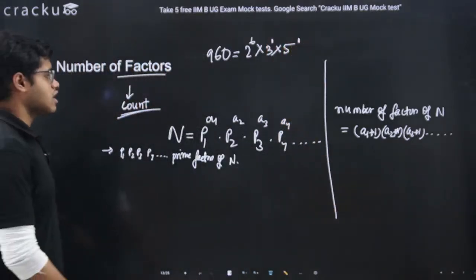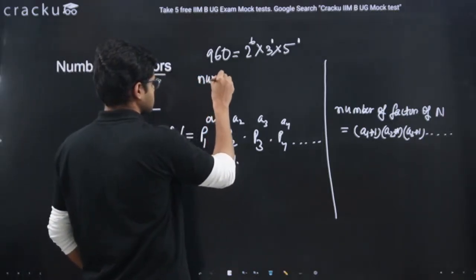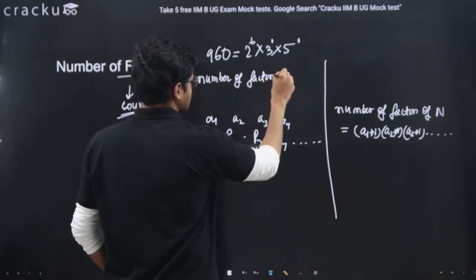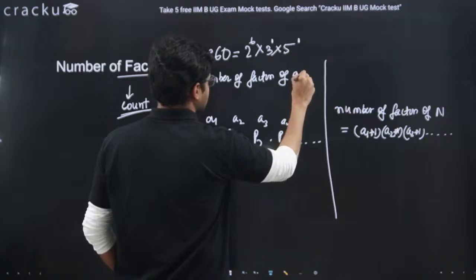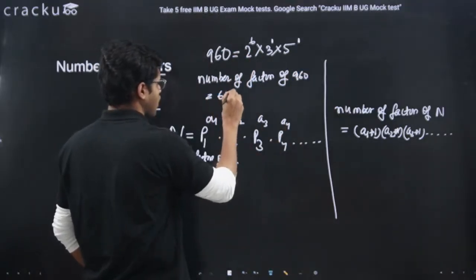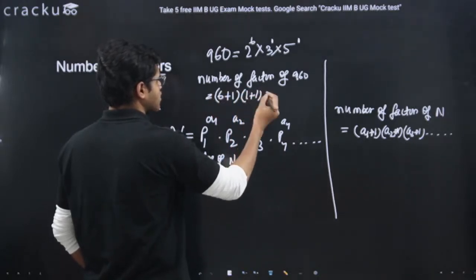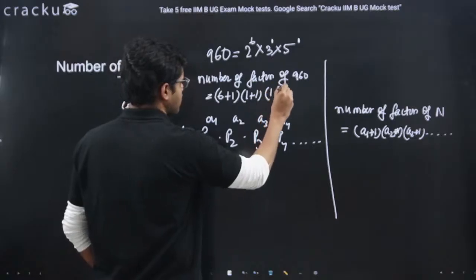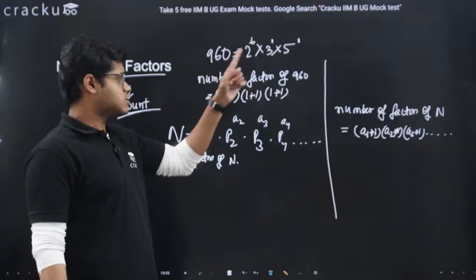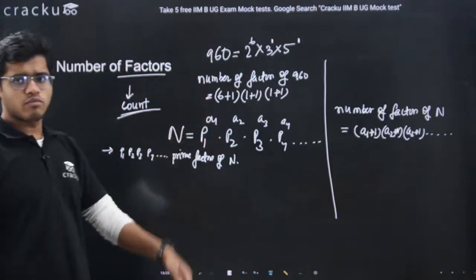So what is the number of factors of 960? It is nothing but 6 plus 1 multiplied by 1 plus 1 multiplied by 1 plus 1, right? The power of 2 is 6, so 6 plus 1. The power of 3 is 1, so 1 plus 1. The power of 5 is 1, so 1 plus 1.